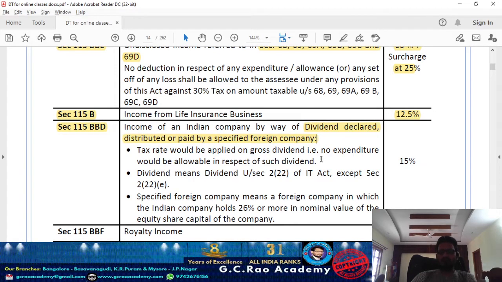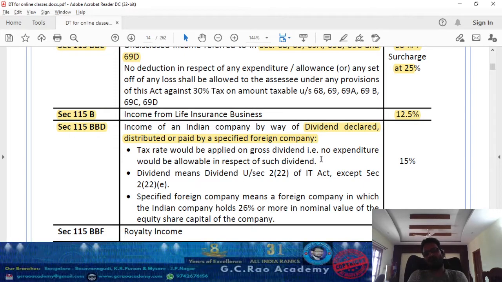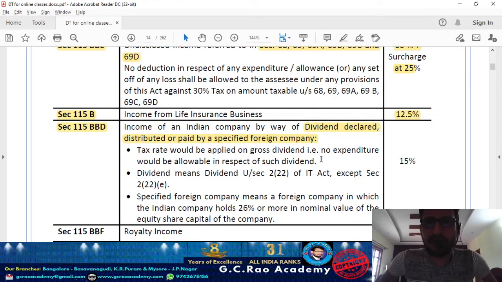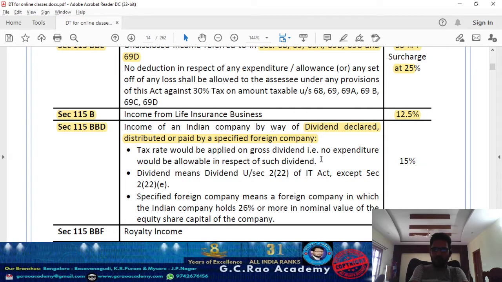Even more about it we'll see in assessment of company, as a part of your final discussion. If you are receiving a dividend from a specified foreign company, not all, specified, that means you had an interest there, then the dividend income in your hand is going to be taxed at the rate of 15%.